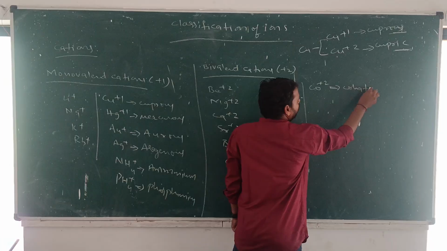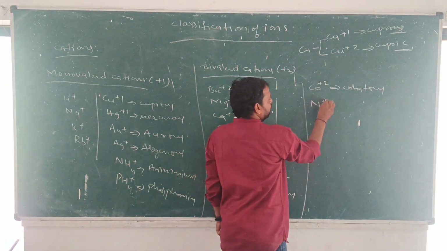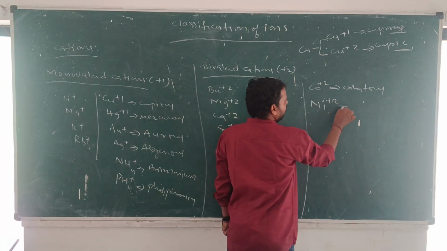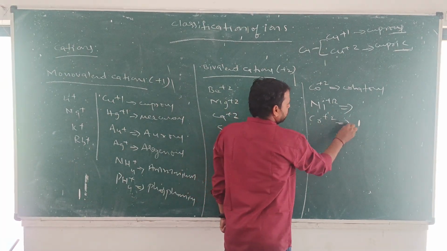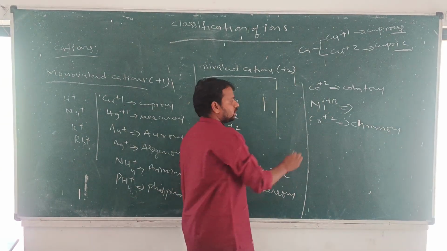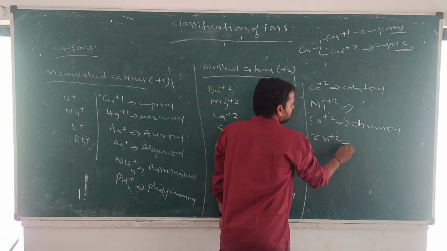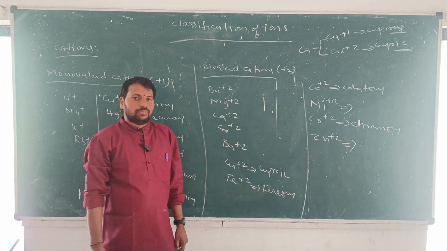Next, Ni plus 2, the usual nickel cation. Next, Cr plus 2, chromous cation. Next, Zn plus 2, zinc cation. So these are the bivalent cations.